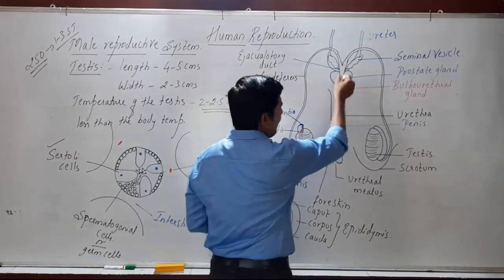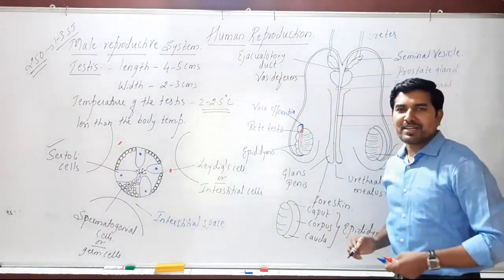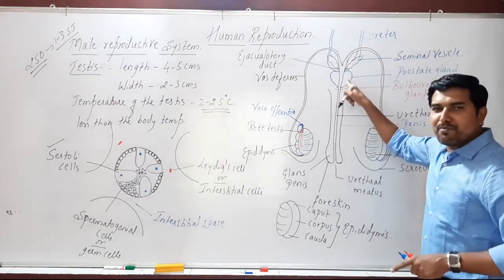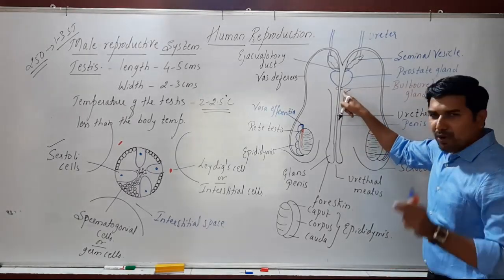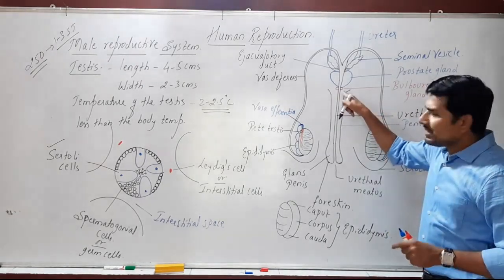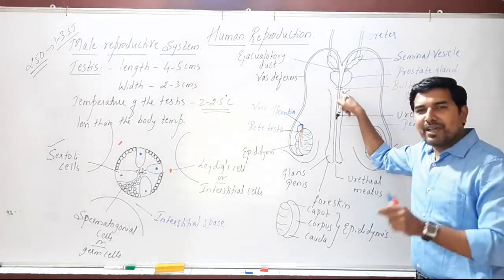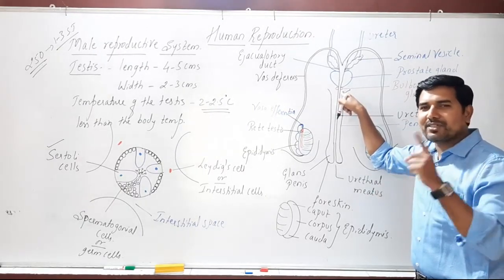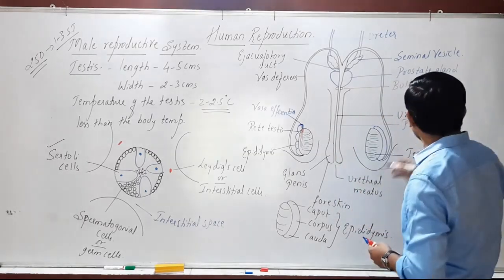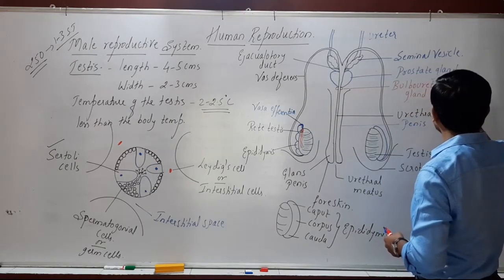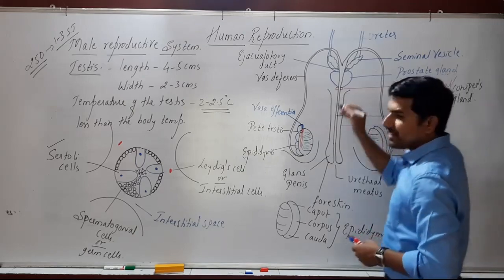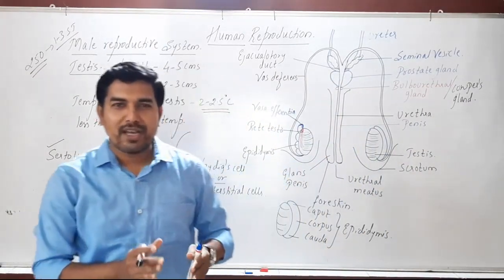Here, attached to the urethral region, we have certain glands: a pair of seminal vesicles, a large prostate gland, and small pea-shaped glands called the bulbourethral glands. They are called bulbourethral glands because they appear bulb-like in structure, and as they were first found by a person called Cowper, the gland is also called Cowper's gland. So what is the other name of the bulbourethral gland? Cowper's gland.